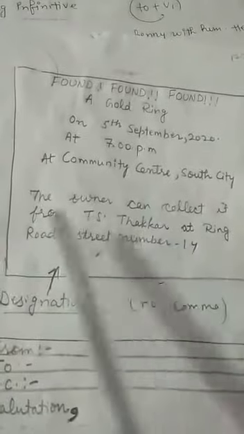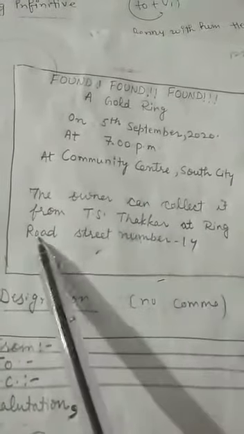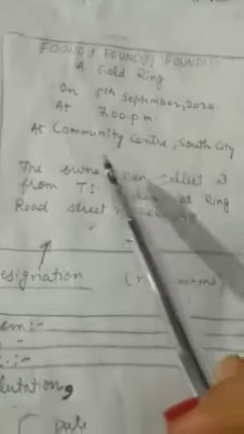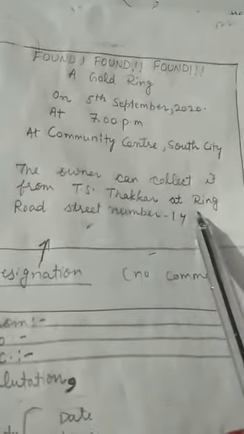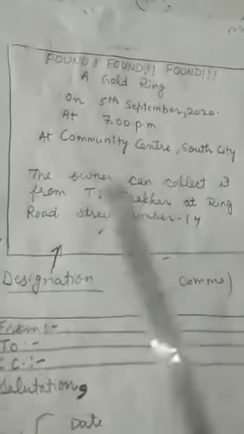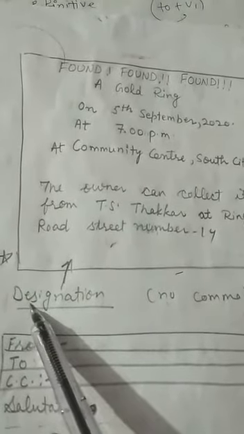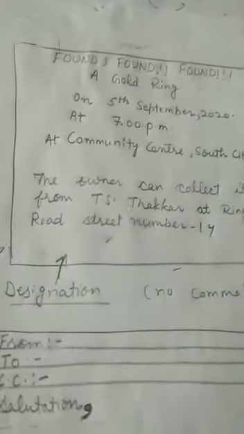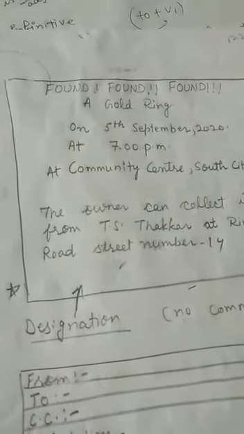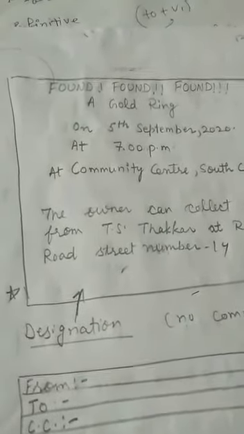The owner can collect it from the T.S. Tucker at Ring Road, Street number 14. So like this, you have already given your address also, and likewise your name. Now one thing more important that you need to remember is regarding designation. In the previous notice, we used to give designation, but in that structure also, like this. This was our previous structure.